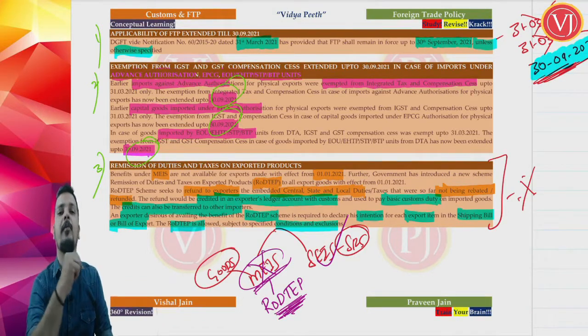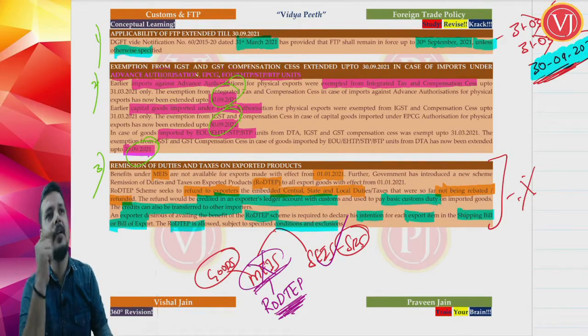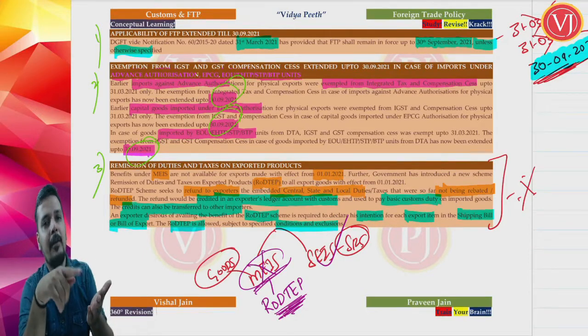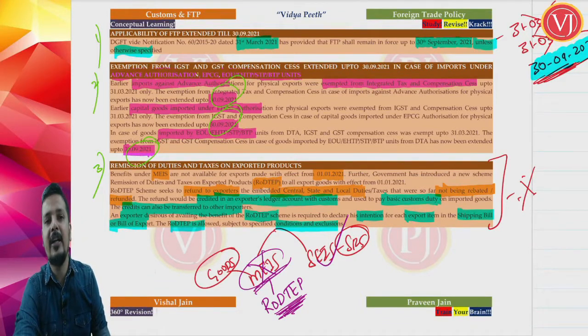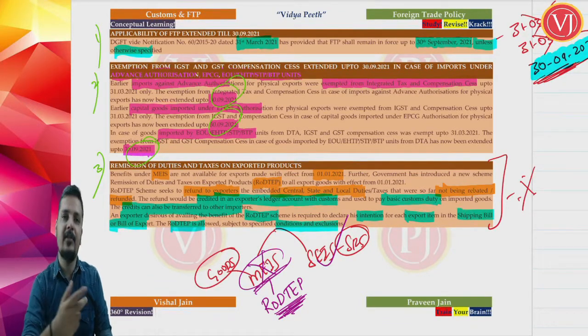And the most important point, if you want the benefit of the scheme, when you are filing your shipping bill or bill of export at the time of making export, please make sure that you put a tick mark against the RODTEP scheme for each of the items in the shipping bill or bill of export, right?